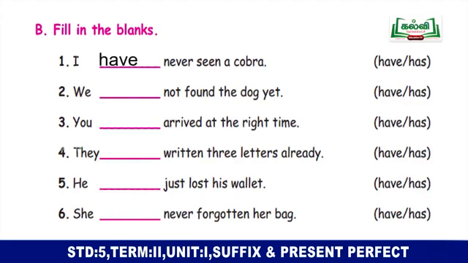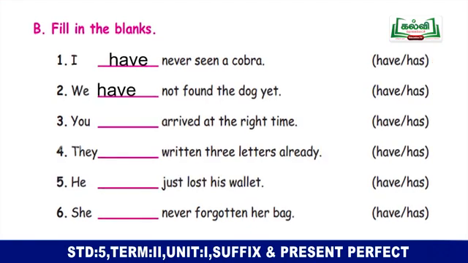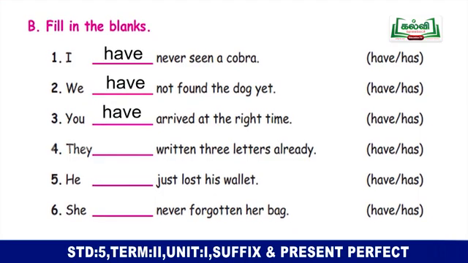I have never seen a cobra. We dash not found the dog yet. We have not found the dog yet. You dash arrived at the right time. You have arrived at the right time.